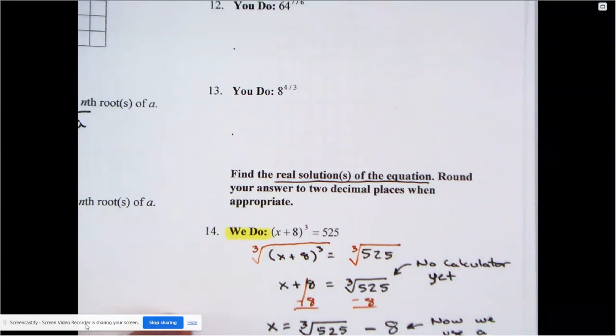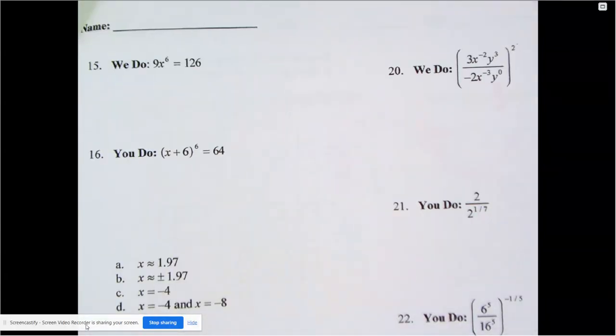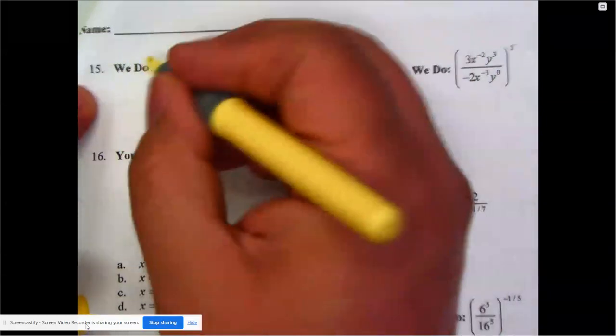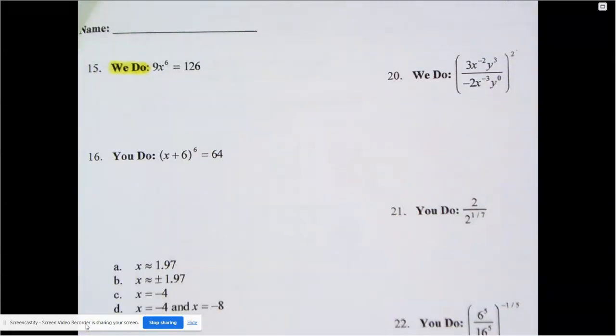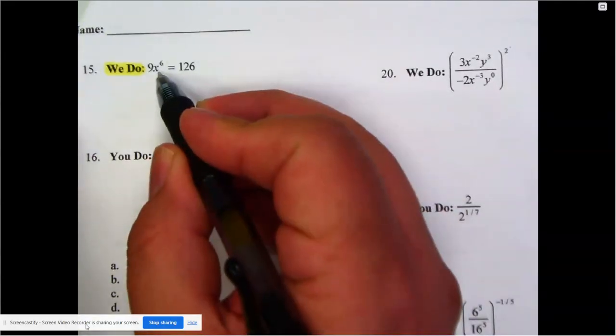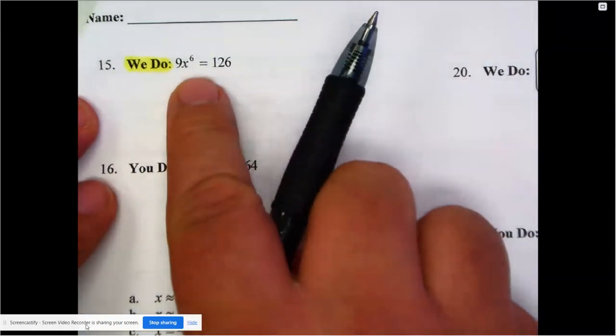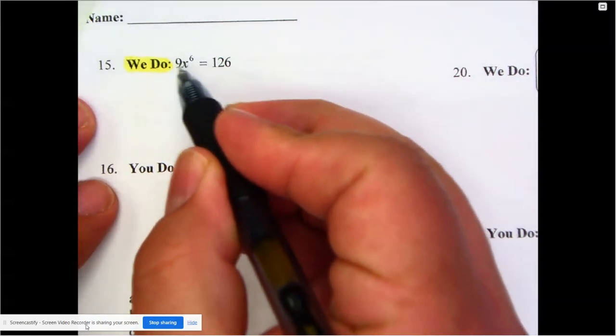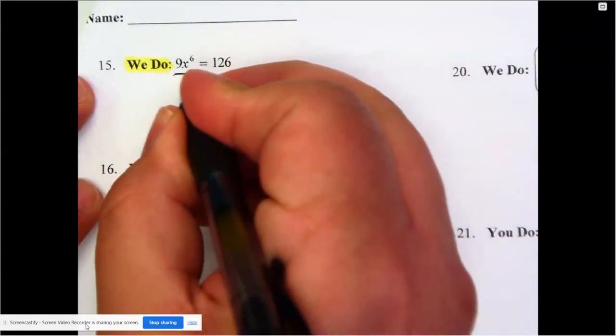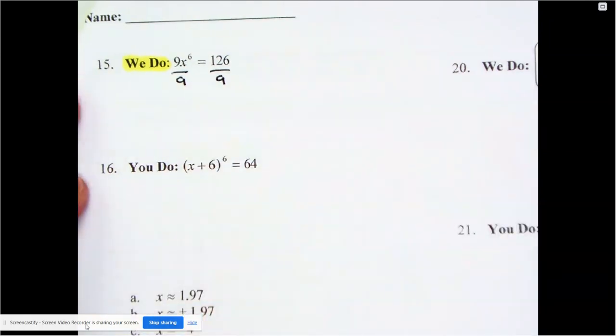All right. Now that you've had a moment to work on numbers 1 through 13, please double check your answers with the key that is available, and then let's continue with the we do. There was one more we do here for the solving. That's why I needed you to hold up for a little bit. Here is we do number 15. I want to solve for x, and my goal is to get it all by itself. But the x has a power of 6, and the 9 doesn't. The 9 does not have that power of 6, which is why I need to divide everybody by 9 first. So no taking the 6th root of anything yet.